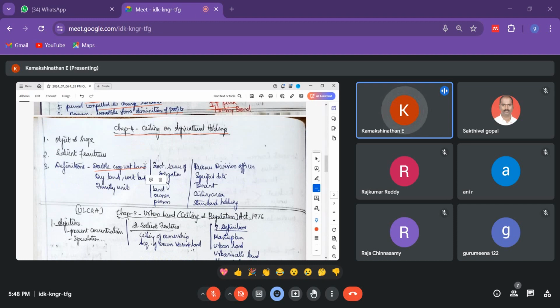So, 10 acres of wetland, which were transferred by him on or after 1971. If they held more than 10 acres, they should hold only 10 acres of the wetland. Similarly, 25 acres of dry land. The ceiling area is for 5 members, as I said. If there is an increase in the ceiling area, and one or more major sons hold no land, then they can extend the ceiling area and acquire land.